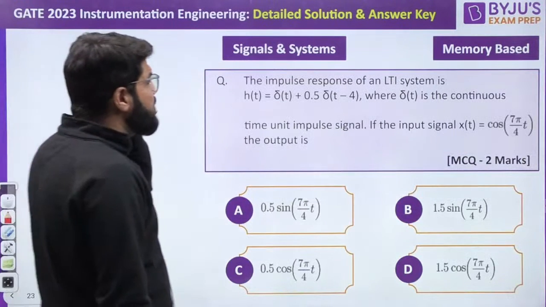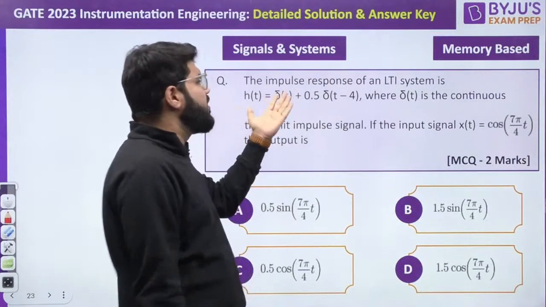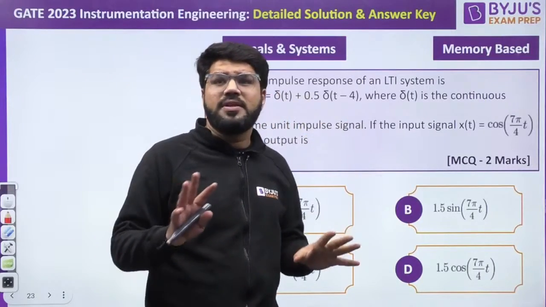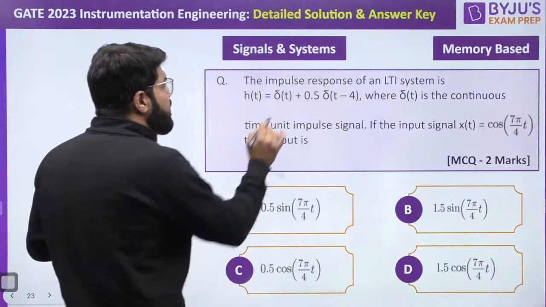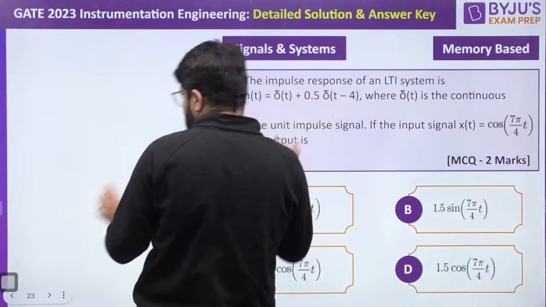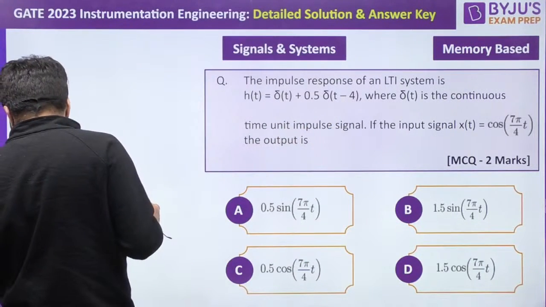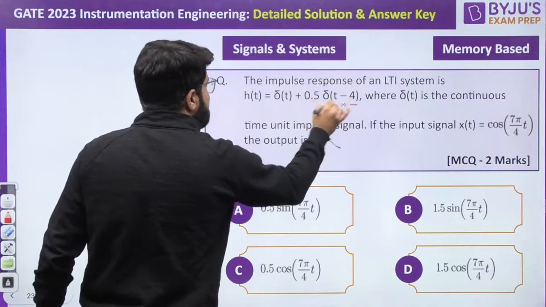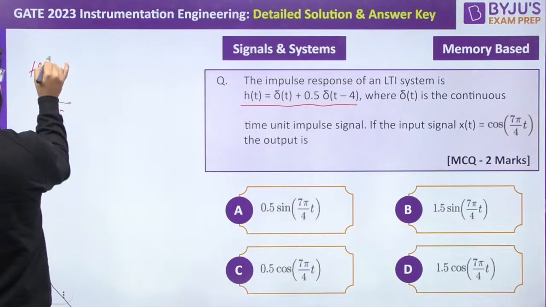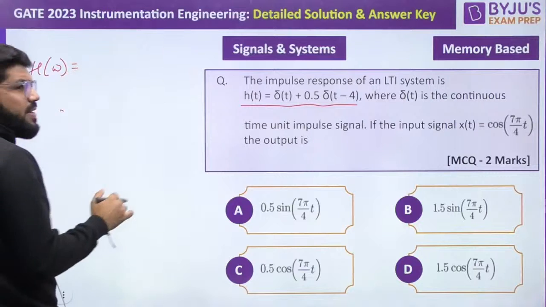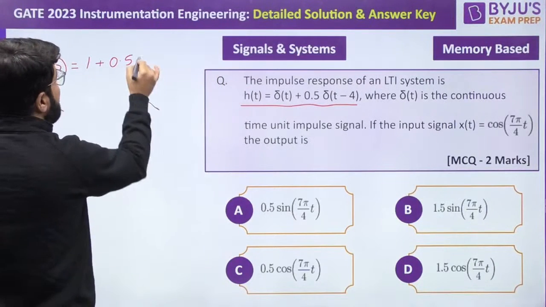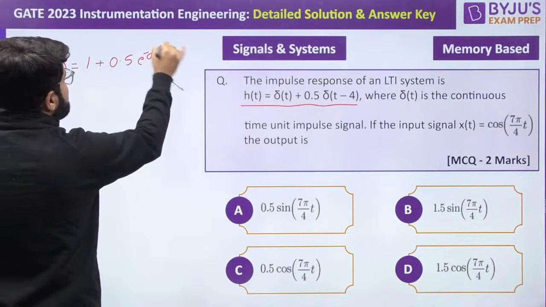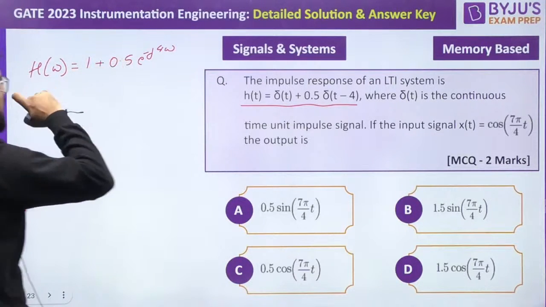Now the next one: the impulse response of an LTI system is given to you. So the two questions today are on the sinusoidal response. One we related with control systems because the transfer function was given. Here the impulse response is given to me. So what is going to be the Fourier transform? That is the frequency response. Delta(t) plus 0.5 delta(t minus 4) will have the Fourier transform 1 plus 0.5 e power minus j4 omega because of the time shift property.